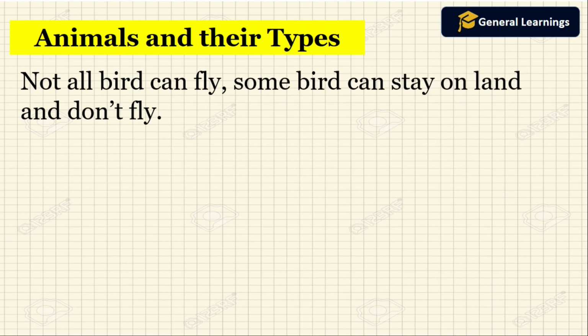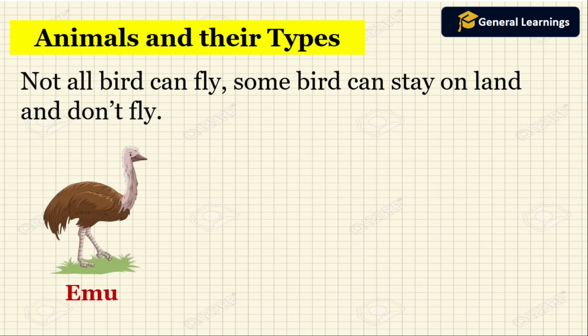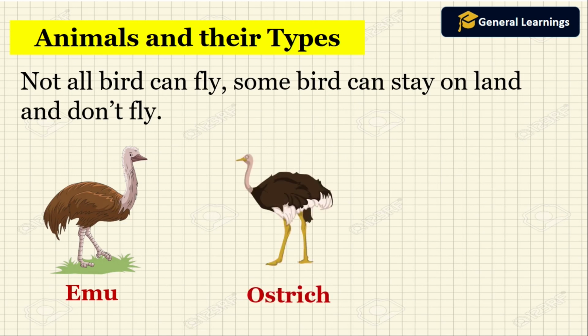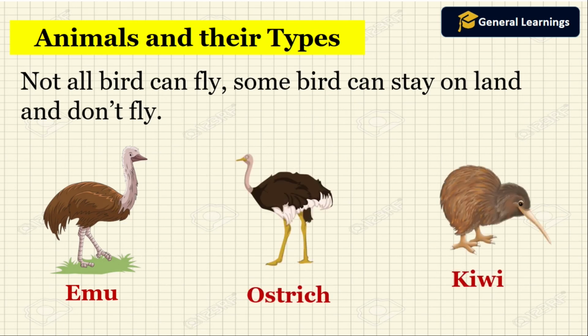Not all birds can fly. Some birds stay on land and do not fly. Now we will see which birds stay on the land. Emu, ostrich, kiwi. So these birds will not fly because they do not have wings or feathers suited to fly. So these birds will stay on the land.